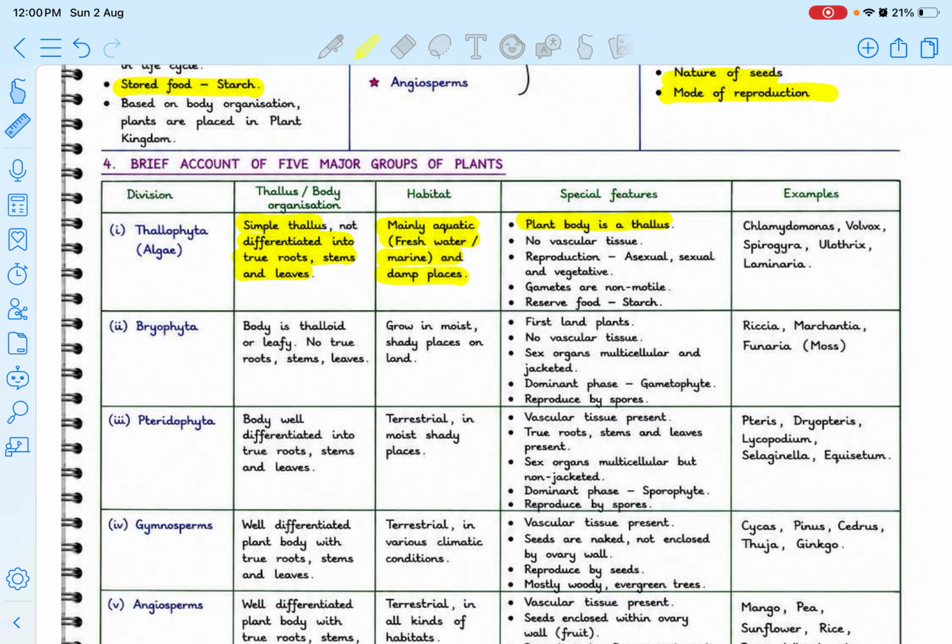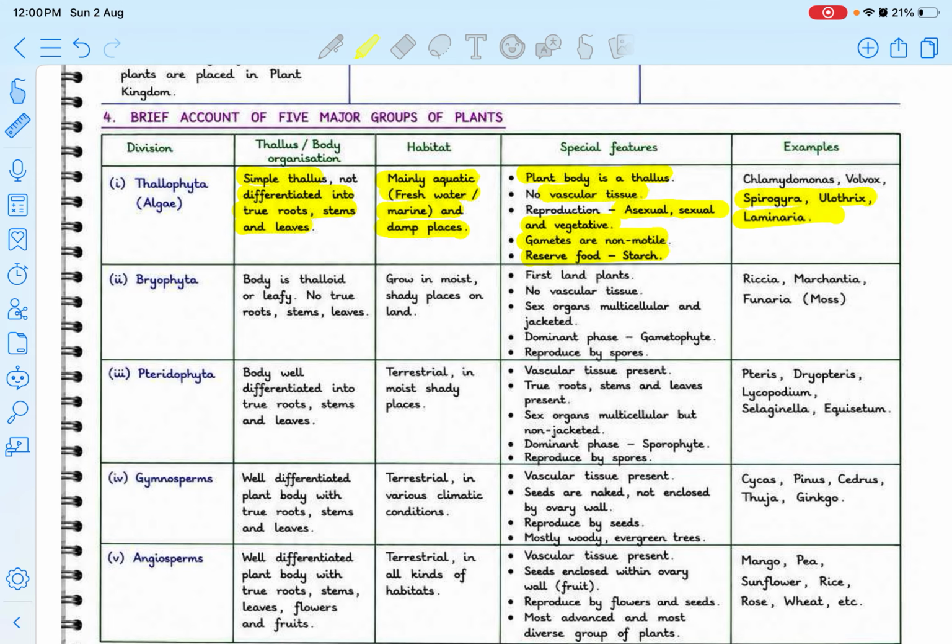The plant body here is thallus. There is no vascular tissue. Reproduction is asexual, sexual and vegetative. Gametes are non-motile, which means the gametes which take part in the reproduction are not able to move. The reserve food is in the form of starch. Examples of Thallophyta would be Chlamydomonas, Volvox, Spirogyra, Ulothrix, and Laminaria.